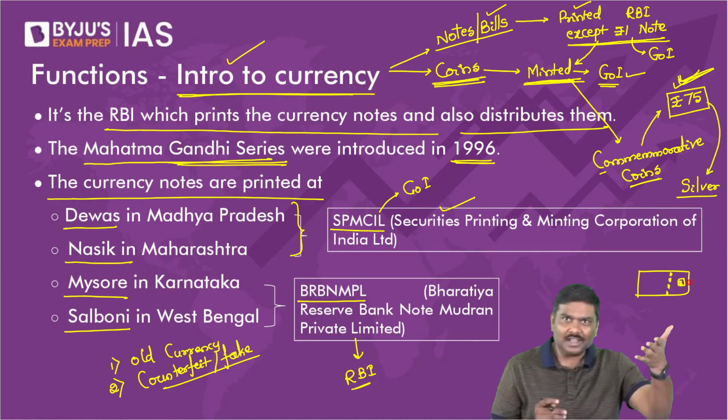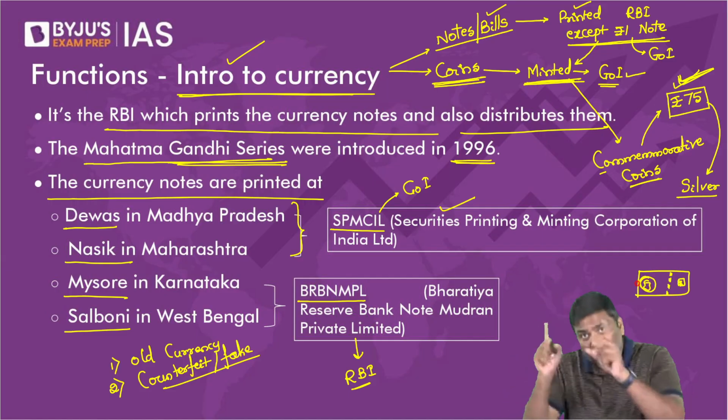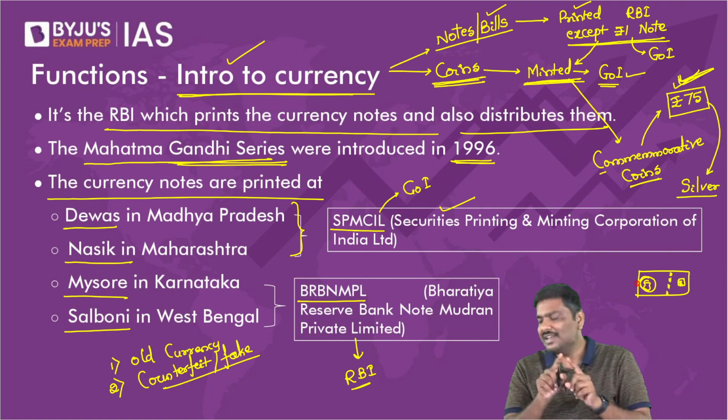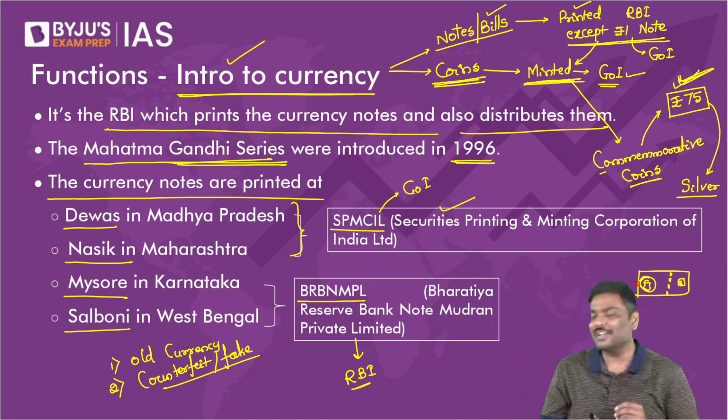If you turn around the currency note, there'll be a small white gap here. Will you not see the shade of Mahatma Gandhi's photo in that particular white space? Right? Yes, you can check it later if you don't have the currency note.